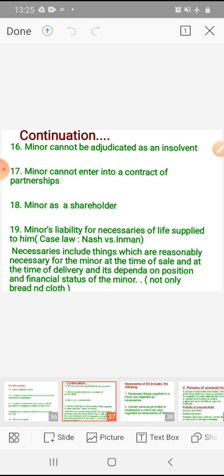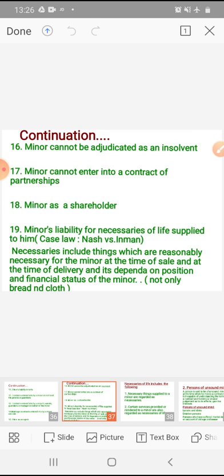If the transaction is neither rescinded by the company nor repudiated by the minor during his minority, the minor may continue to enjoy the benefit of his shareholdings without being liable for the payment of calls on those shares. In that case, he continues to enjoy the benefit of his shareholding without being liable for the payment.